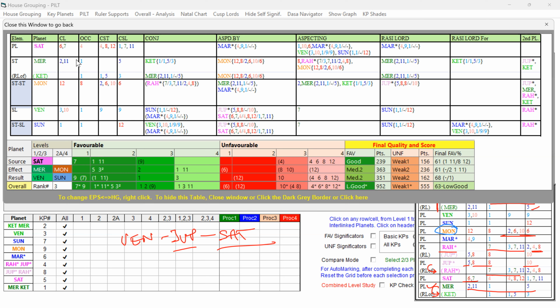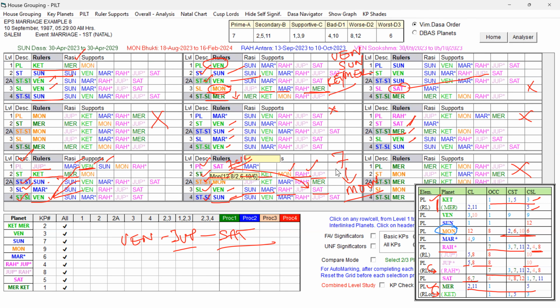So if you look at that planet level, star level, 2 only weak, but that is being further supported by the favorable, and sublord Venus is a good key planet. So looking at the planet, star level, sub level grouping, it is on the higher favorable side only, because the star lord of the star lord, Moon, is forming a ruler link to the star lord by way of aspect. That is what is making weakness. So because of that, the Buddhi Lord, which is comparatively better than the Saturn, is Jupiter, and the next one, the Antara Lord, is Saturn. So the native got married in Venus Mahadasa, Jupiter Buddhi, and Saturn Antara.